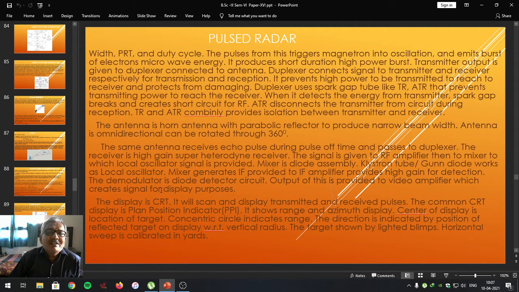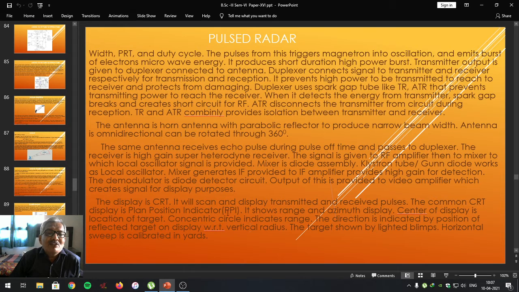Now the display unit in radar is the CRT, which will scan and display the transmitted and received pulses. On the CRT screen, after scanning the target, it will display transmitted and received pulses. The common CRT display used in radar is the plan position indicator. It shows the range and azimuth display.